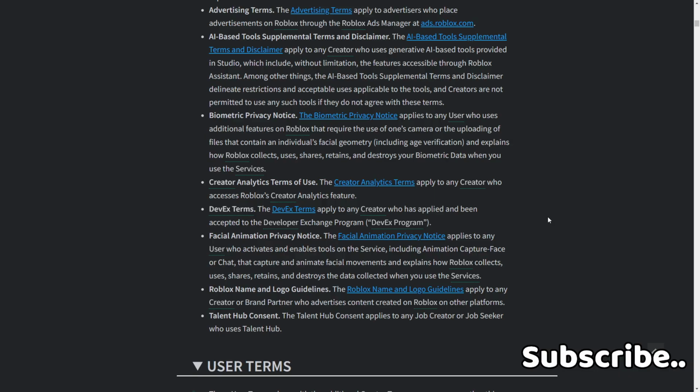Roblox name and logo guidelines. The Roblox name and logo guidelines apply to any creator or brand partner who advertises content created on Roblox on other platforms. Talent Hub consent. The Talent Hub consent applies to any job creator or job seeker who uses Talent Hub.